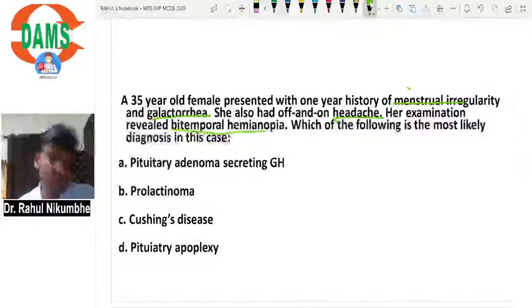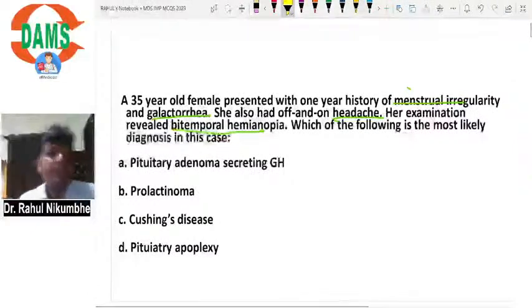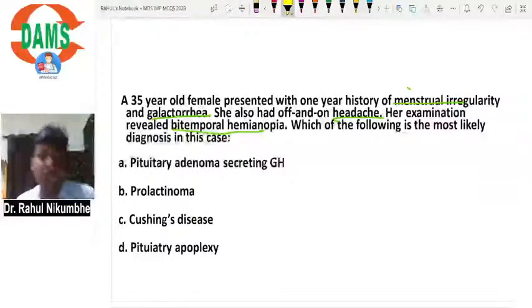Okay, so what is your answer for this? Option A, pituitary adenoma secreting growth hormone. Option B, prolactinoma. Option C, Cushing disease. Option D, pituitary apoplexy. Yes, dear students, what is your answer? So, a female patient having menstrual irregularity, galactorrhea, headache, bitemporal hemianopia.